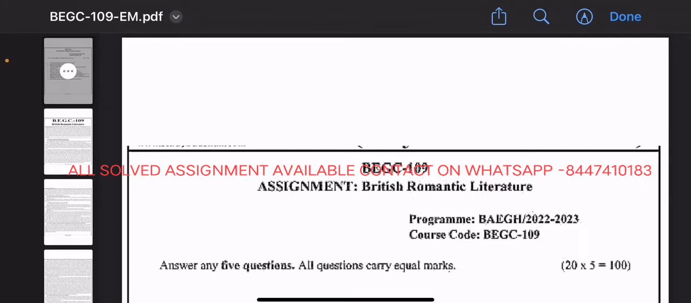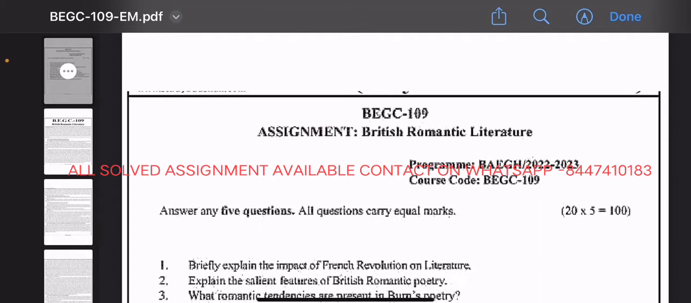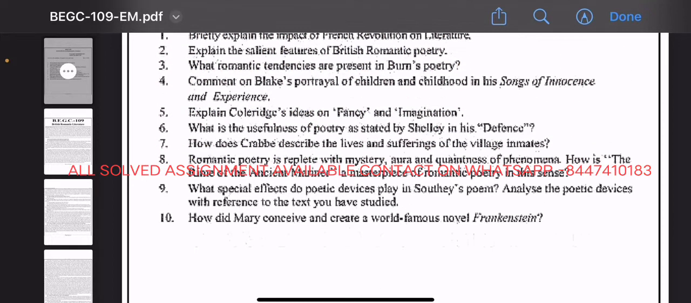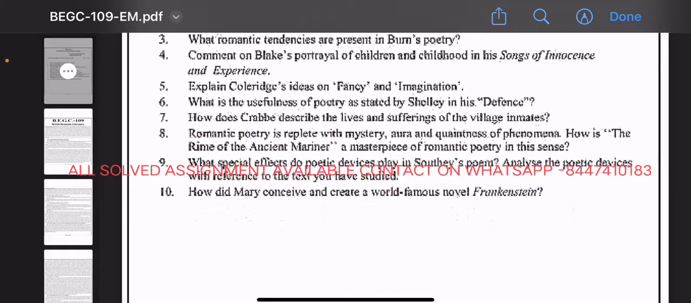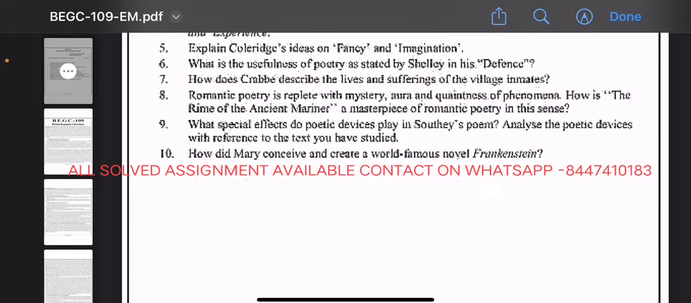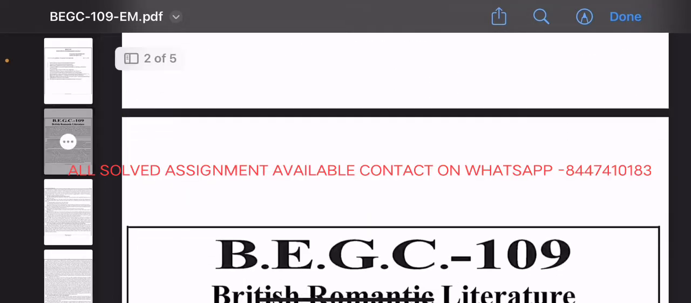BEGC-109 British Romantic Literature. So let's start the assignment. Answer any 5 questions. All questions carry equal marks, 20 per question. So here are given 10 questions, but you have to write only 5 questions. So let's start it.